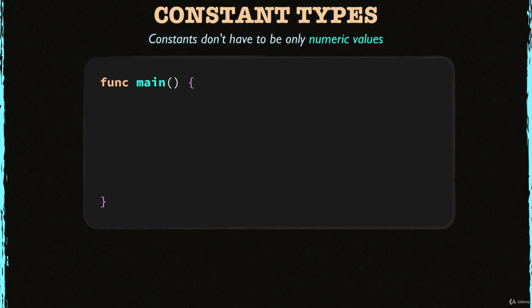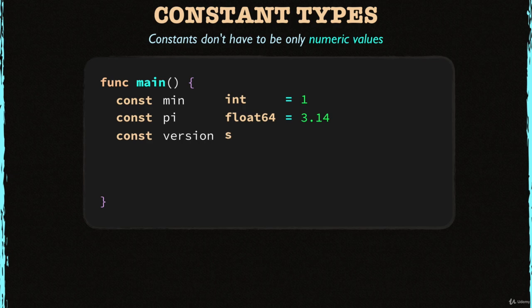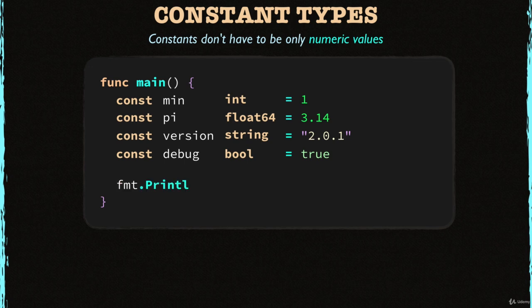Let's declare a few example constants now. Here is an integer constant with an integer literal. Now let's declare a float64 constant with a float literal. Let's declare another one, this time a string constant with a string literal. And the last one, a bool constant with a bool value. Let's print them all.